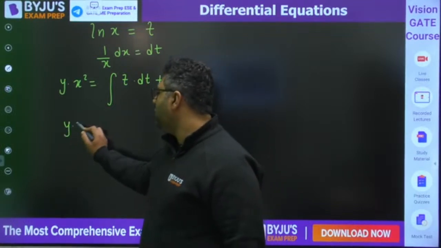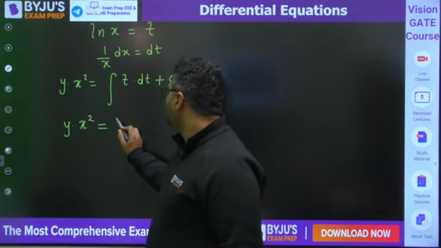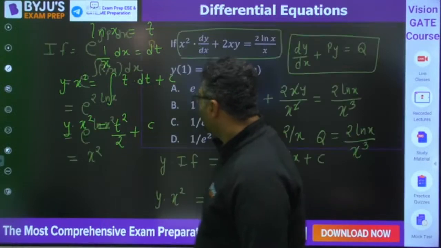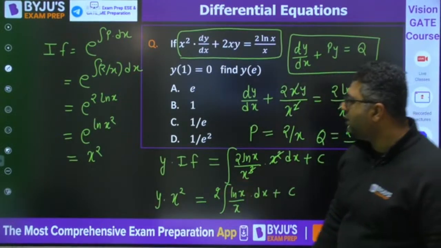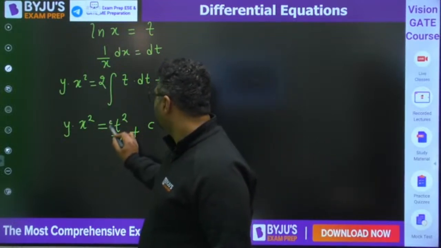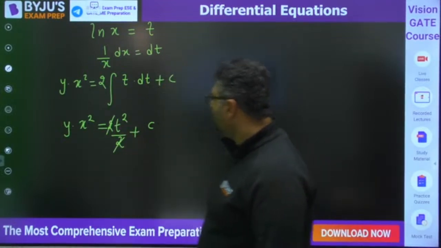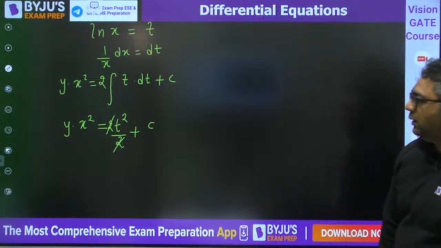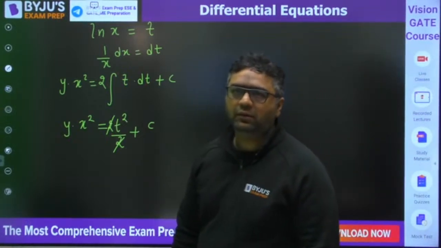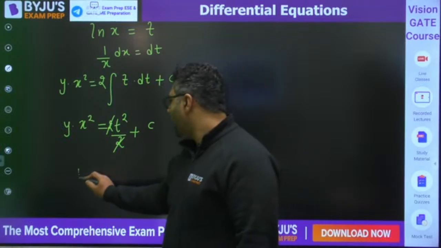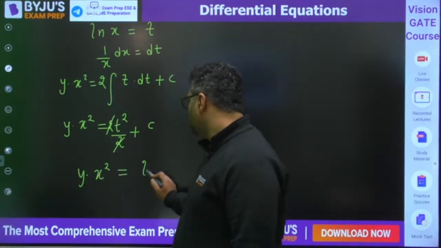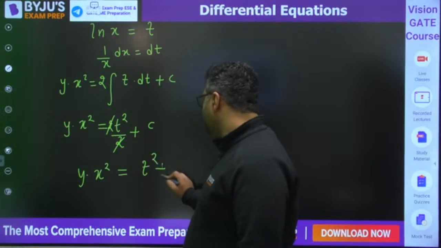We can write y into x square equals t square by 2 plus c. The 2 was also outside, no? Two will get cancelled out. And now we can write y into x square is equal to t square plus c.